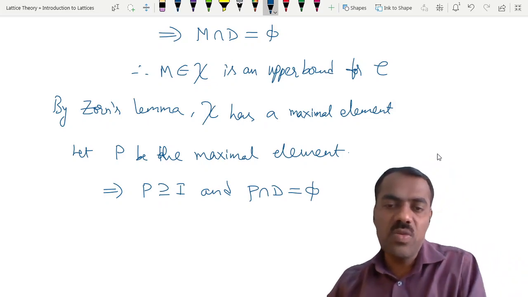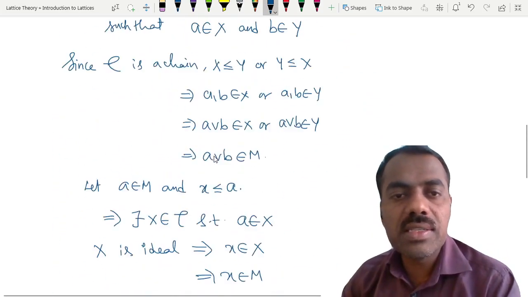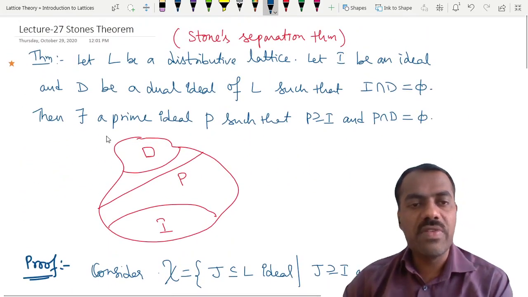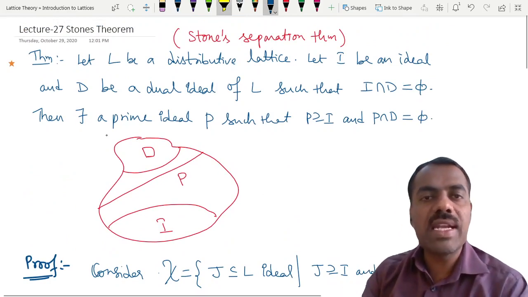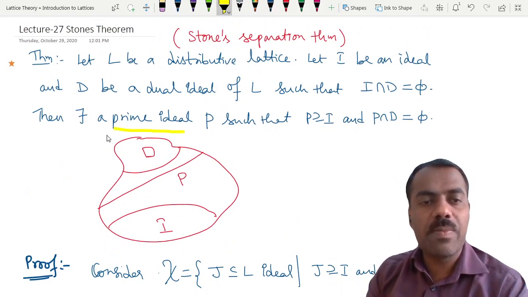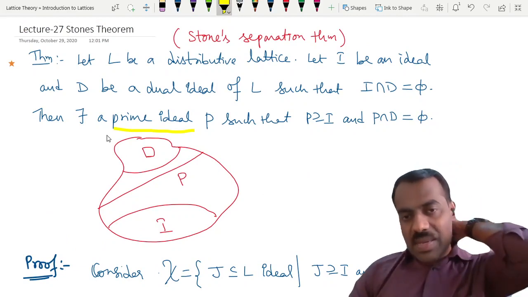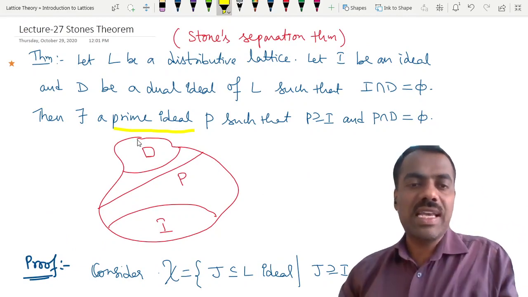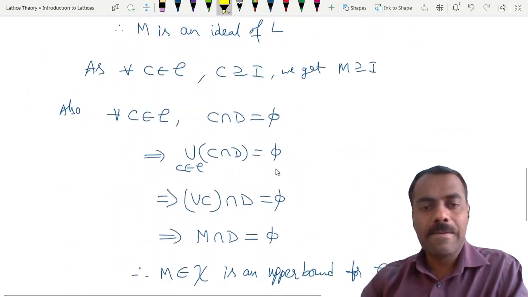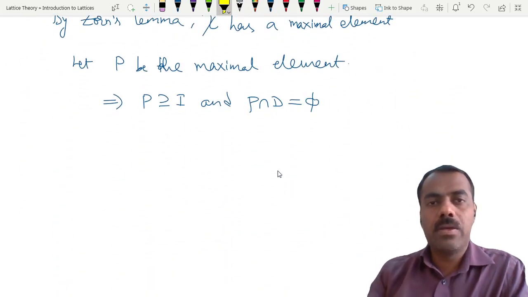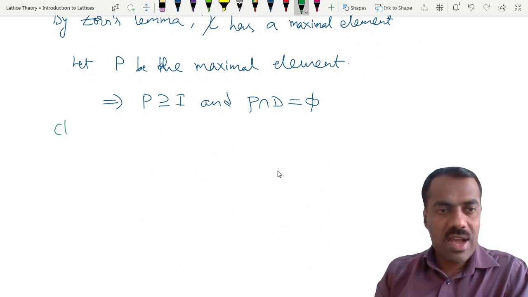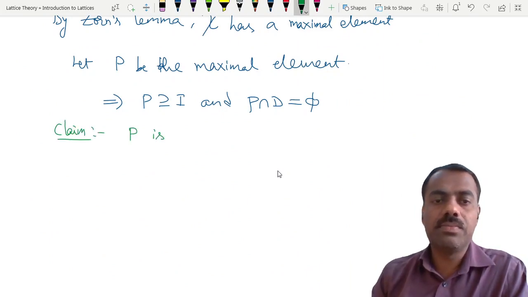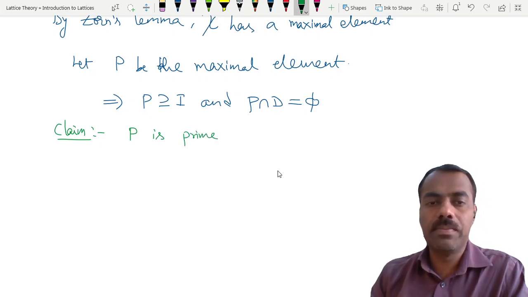What is remaining to prove now? In this theorem statement, we want to prove that there exists a prime ideal. We already got some ideal satisfying this condition. We'll show that that ideal, whatever we got, is actually a prime ideal, right? So our claim is that this P, whatever we got, is a prime ideal.